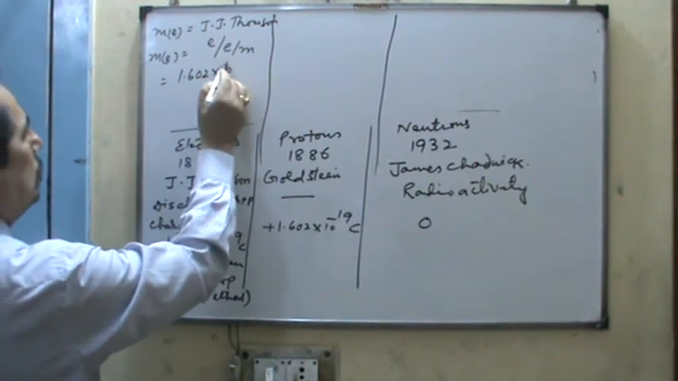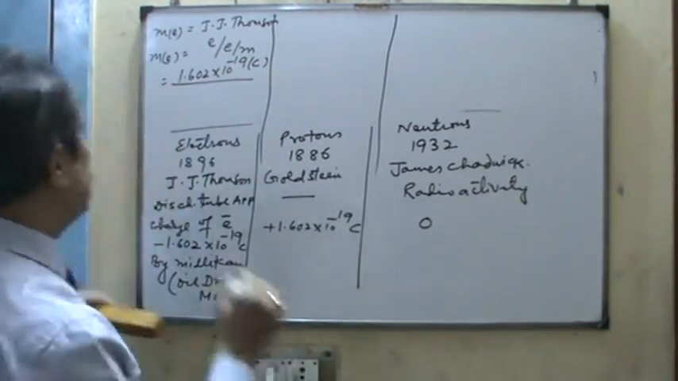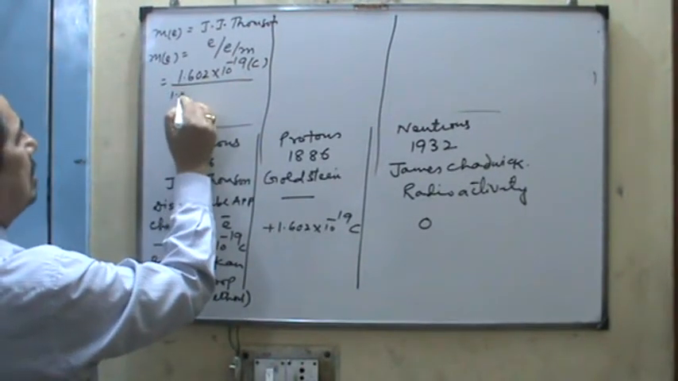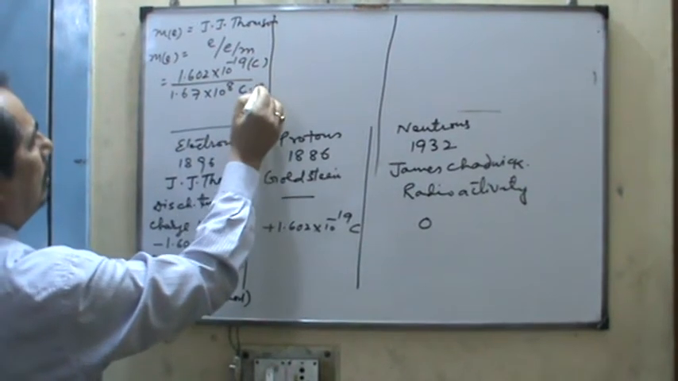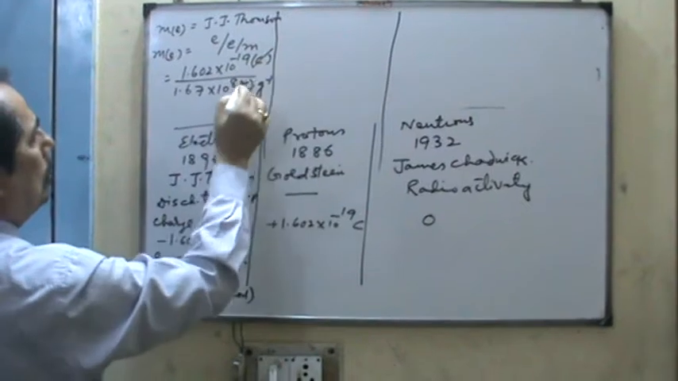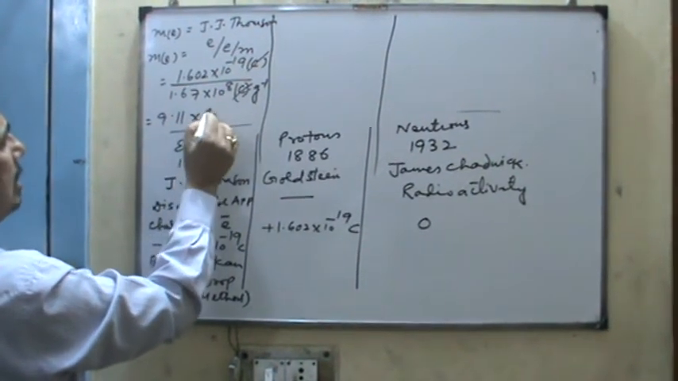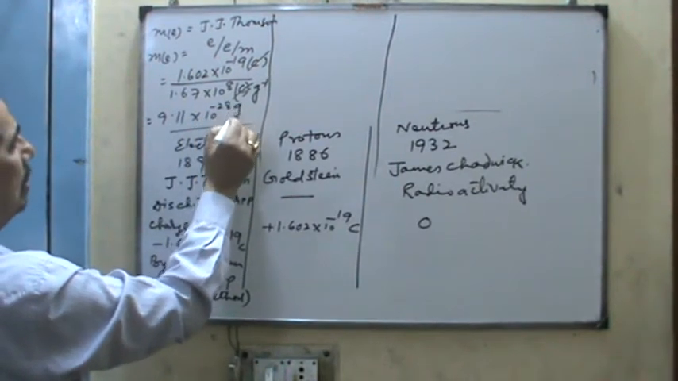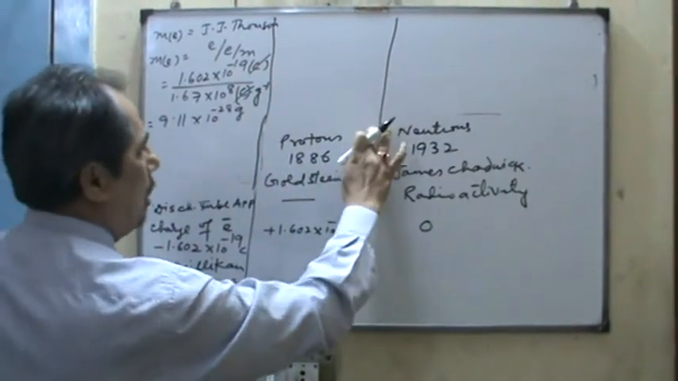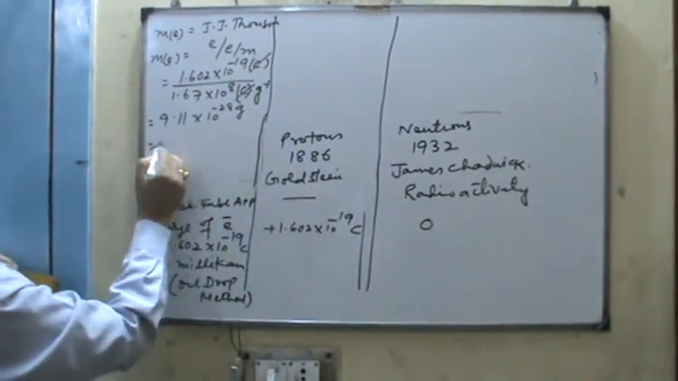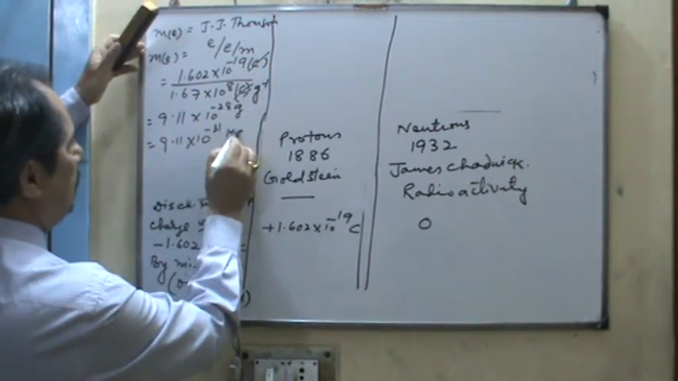1.602 into 10 raised to the power minus 19 coulomb divided by the charge to mass ratio, 1.67 into 10 raised to the power 8 coulomb per gram. So dear student, coulomb cancels out, and it finally becomes 9.11 into 10 raised to the power minus 28 gram. So far as kilogram is concerned, it is divided by 1000. Therefore, in kg, 9.11 into 10 raised to the power minus 31 kg.